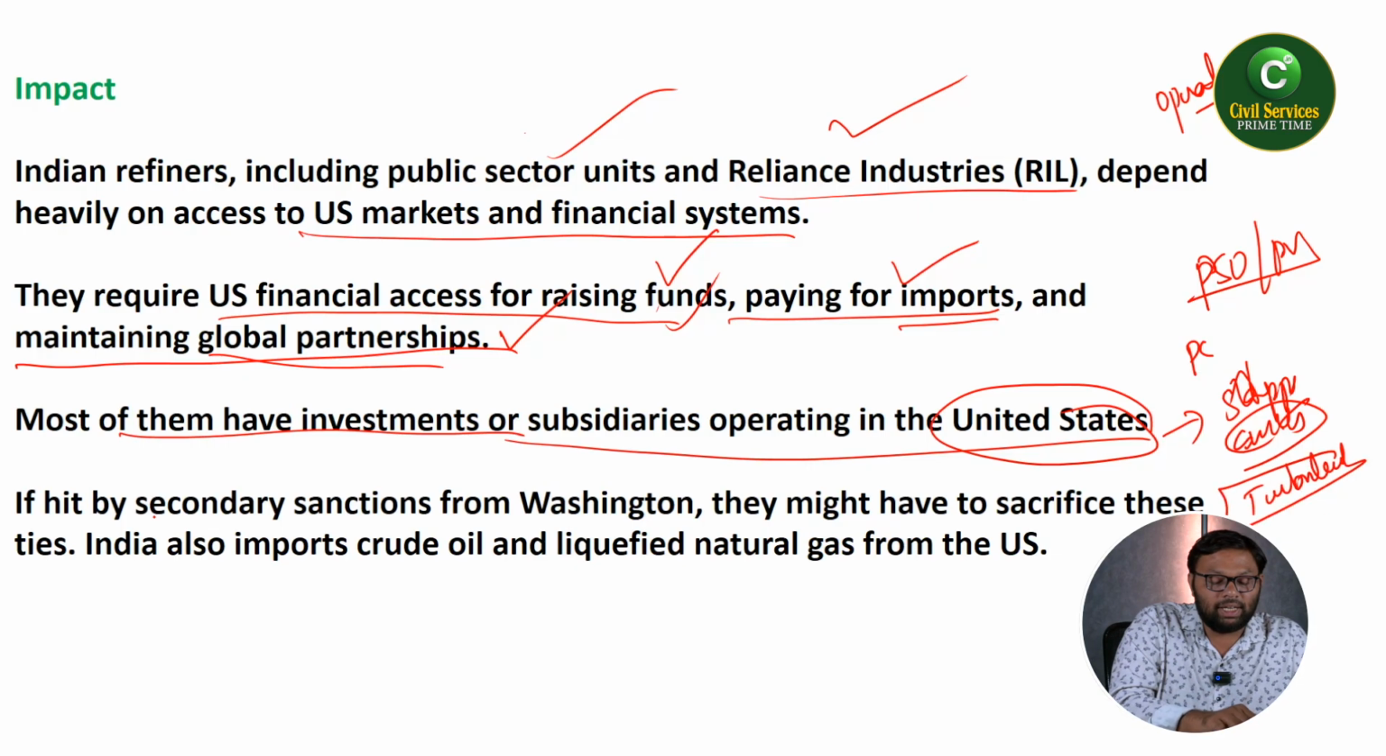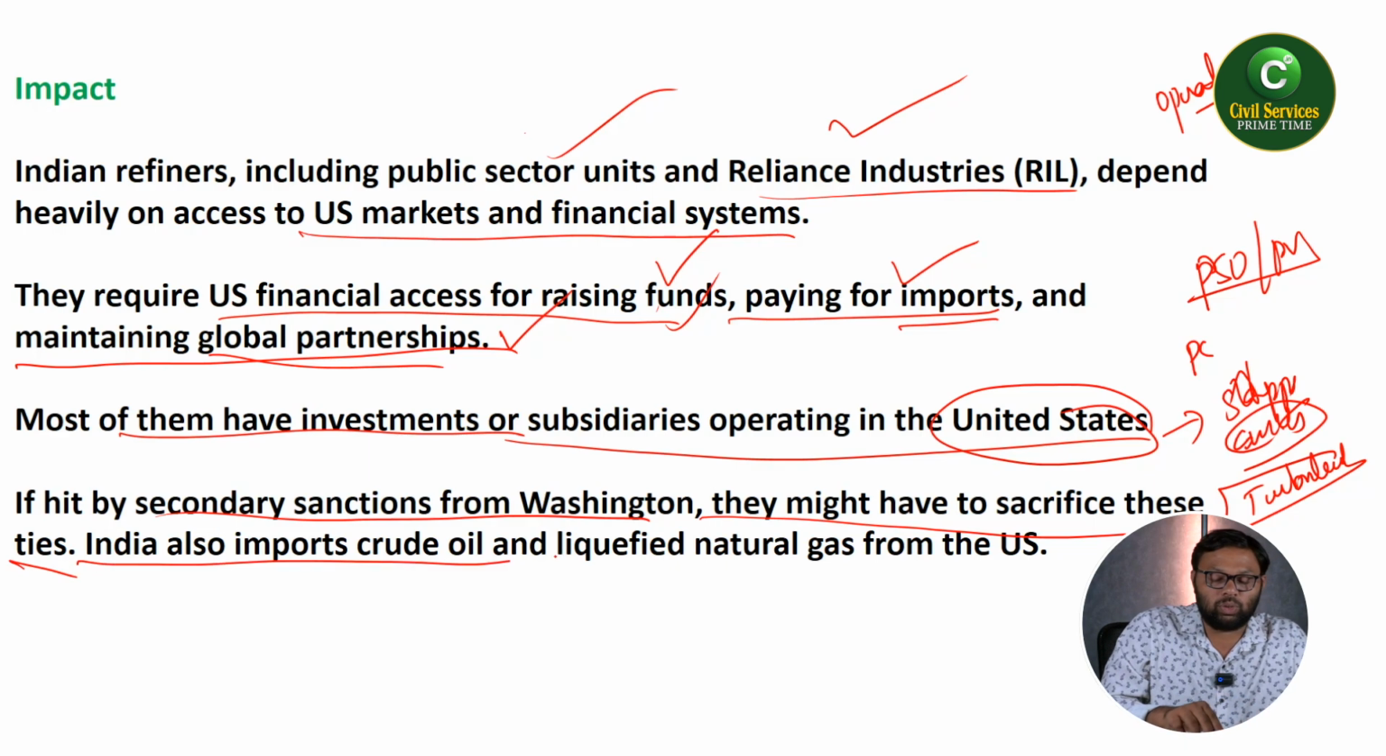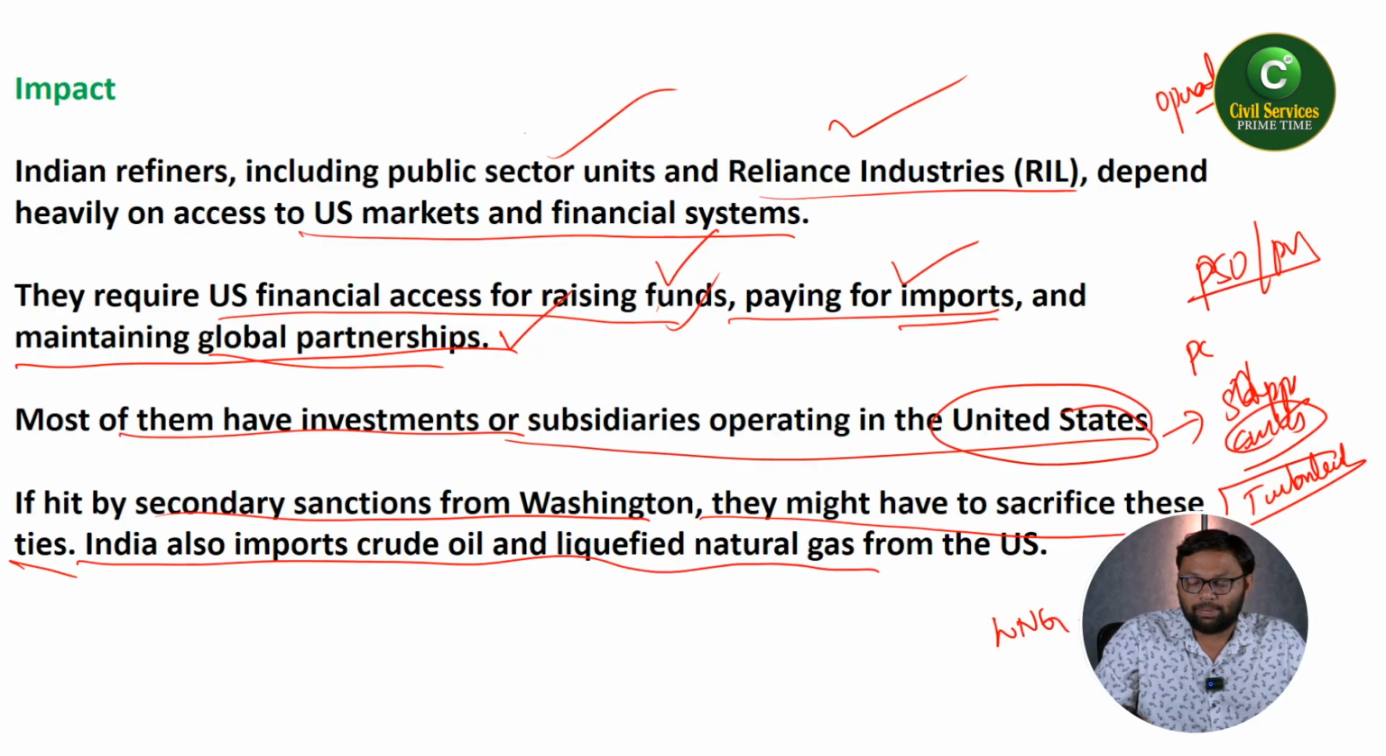If hit by secondary sanctions from Washington, they might have to sacrifice their ties with the USA. India also imports crude oil and liquefied natural gas (LNG) from the United States of America. From the United States, it is shale gas.